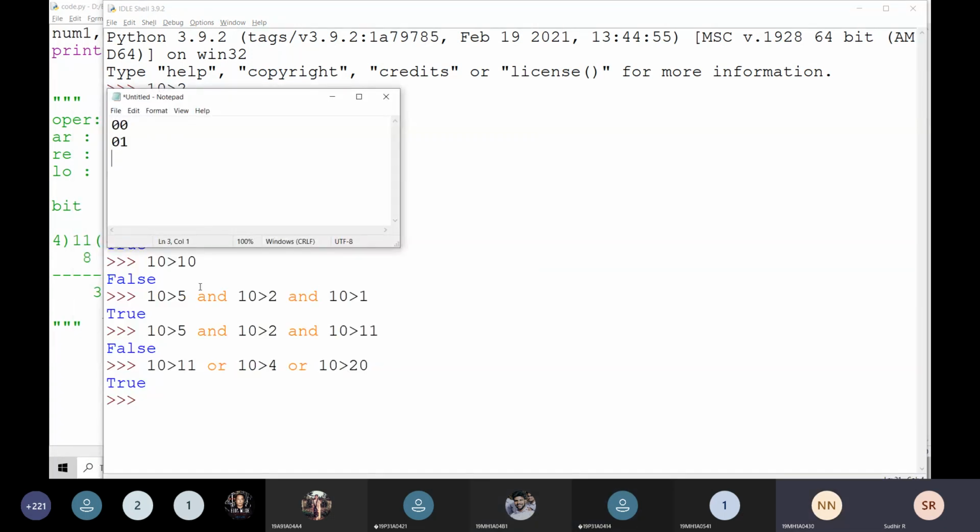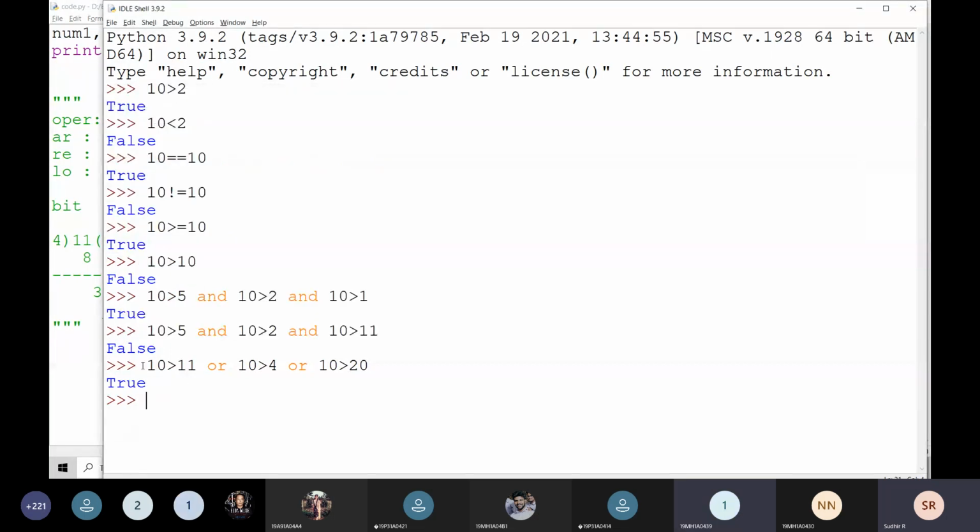0 0 1 1 0 1 1. This is going to be 0 and this is going to be 1 and this is going to be 1 and this is going to be 1. This is logical OR. And this is going to be 0, this is going to be 0, this is going to be 0 and this is going to be 1. This is the logical AND.